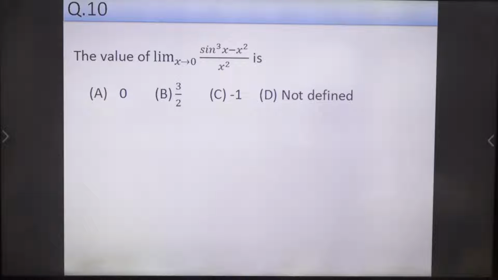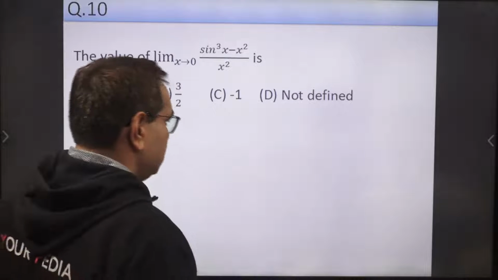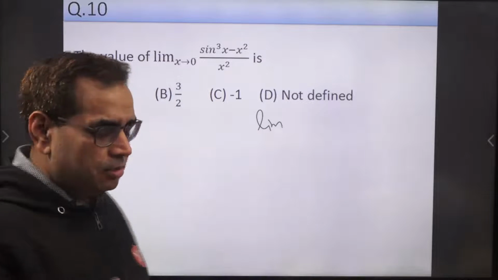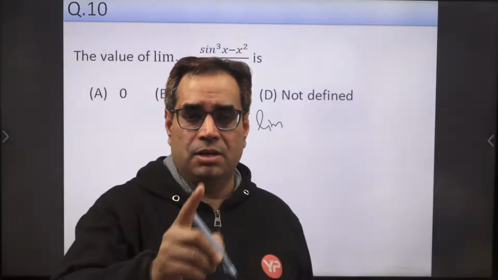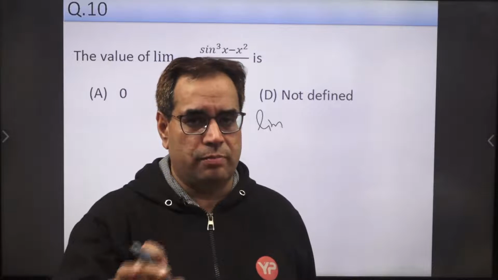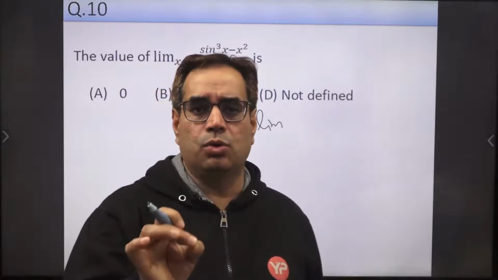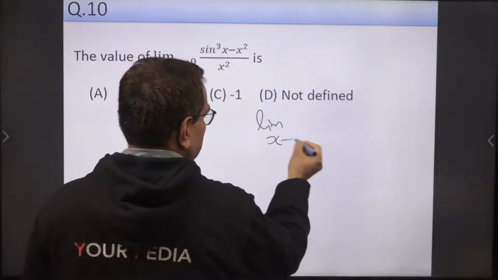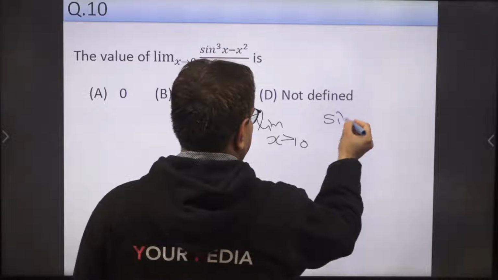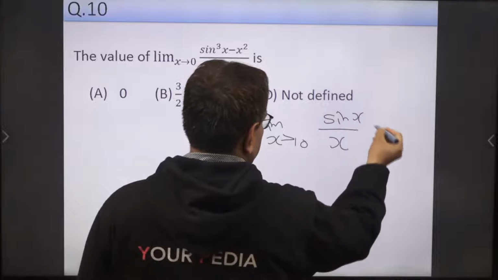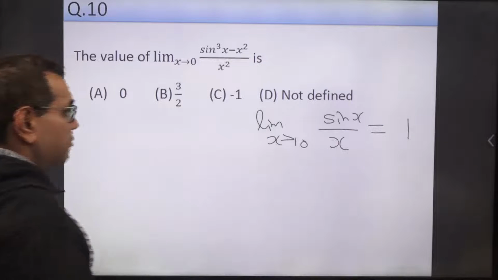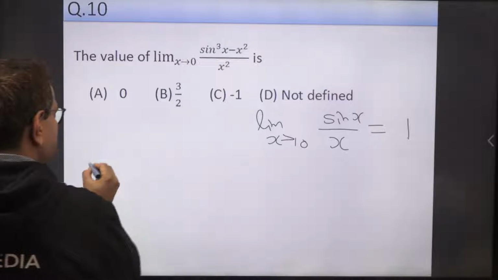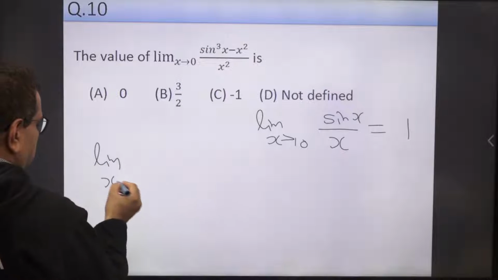So limit, a very important formula. From limit, one question may be there in your exam. You have to prepare basic limits, basic formulas, L'Hospital rule and some basic rules. Here we know that limit x tends to 0 of sin x upon x is equal to 1. Remember this important formula.